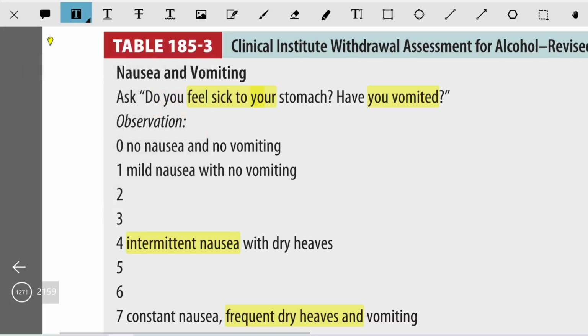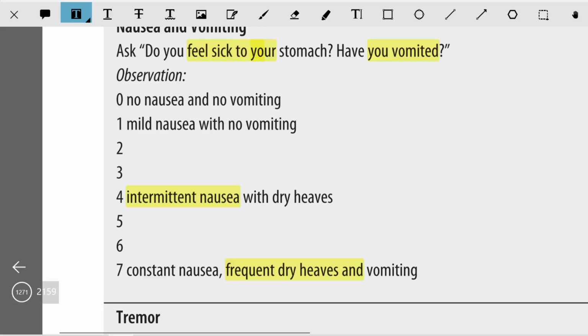So, coming to nausea and vomiting, the patient should be asked in the following manner: do you feel sick to your stomach? Have you vomited? Based on the observation, we can grade the manifestation. 0 is no nausea and vomiting, 1 is mild nausea with no vomiting, 4 is intermittent nausea with dry heaves, 7 is constant nausea and frequent dry heaves and vomiting.